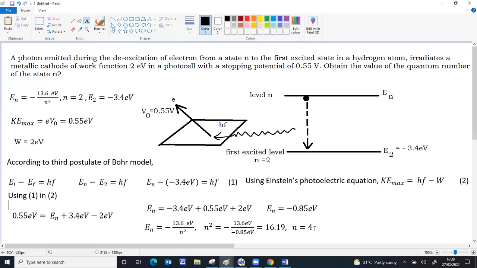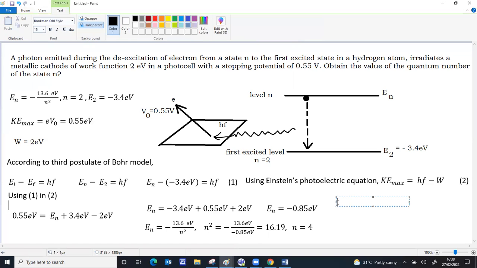Or if you already learned the energy levels of hydrogen, like the energy of level 1, the ground level, is minus 13.6 electron volt. Then level 2, the energy is minus 3.4 electron volt. If you learn at least the first 4 levels, the process will be easy. It will also help you a lot in numerical questions related to these energy levels.